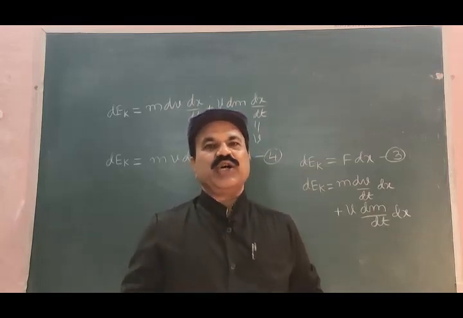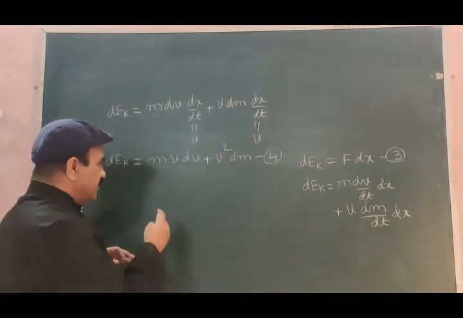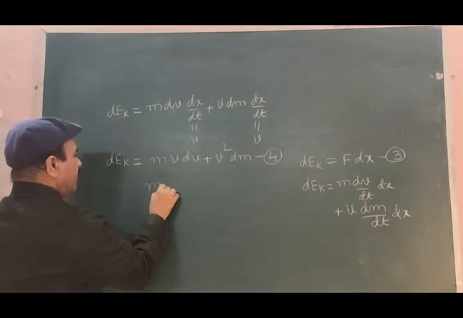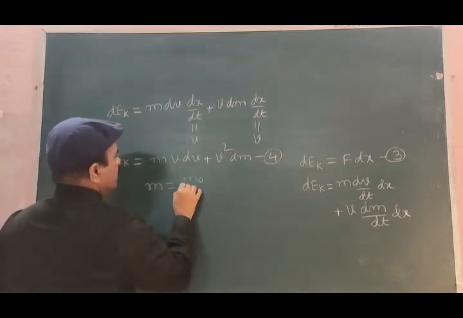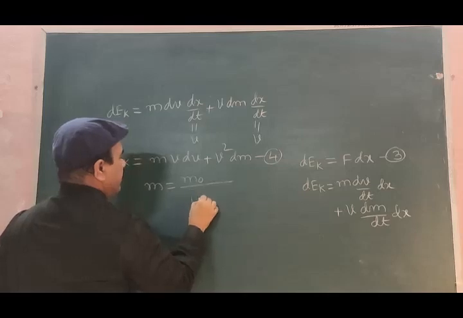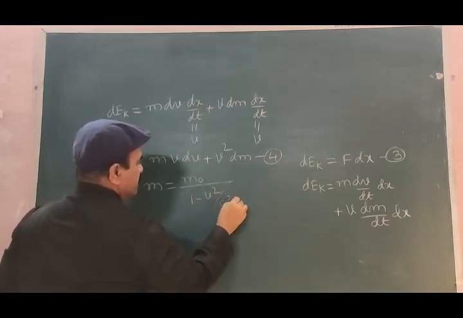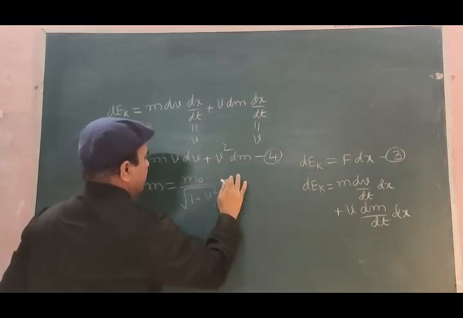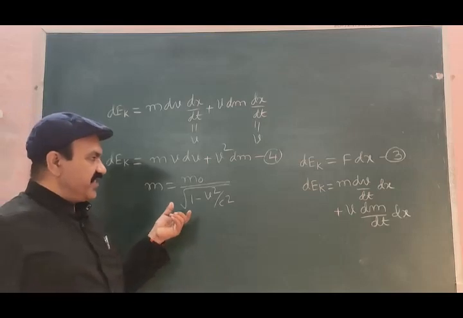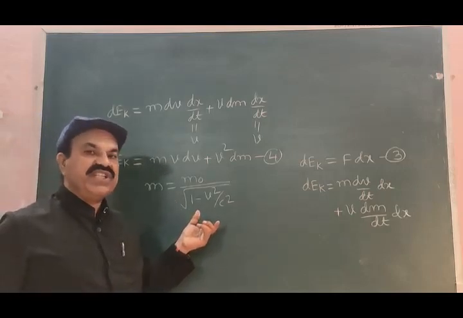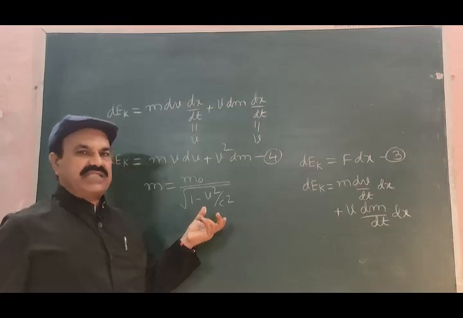It is not constant, and it is given by the equation m = m0 divided by the square root of 1 minus v² by c². This is the equation we obtained earlier.